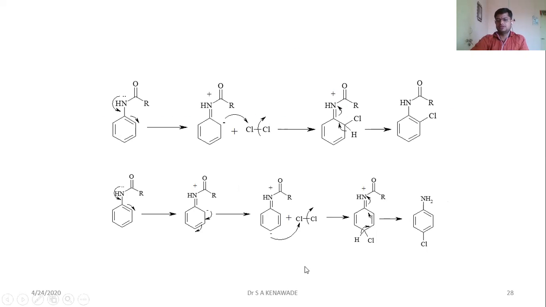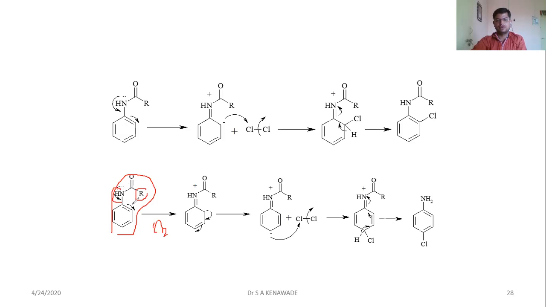Again, I can repeat this mechanism once more. Here is your compound. Here we gain Cl2, right? If R is a bulky group, that is a phenyl group, then the lone pair will migrate to form a nitrogen-carbon double bond.